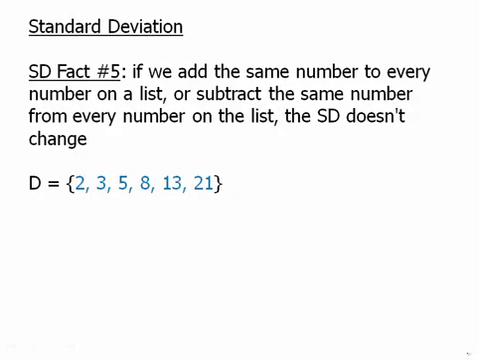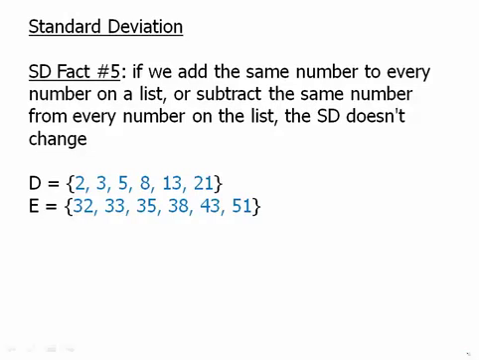Similarly, let's start with this. Now, this is an asymmetrical set. Notice the steps between the numbers. From 2 to 3 is 1, from 3 to 5 is 2, from 5 to 8 is 3, from 8 to 13 is 5, and from 13 to 21 is 8. So the steps are 1, 2, 3, 5, and 8.